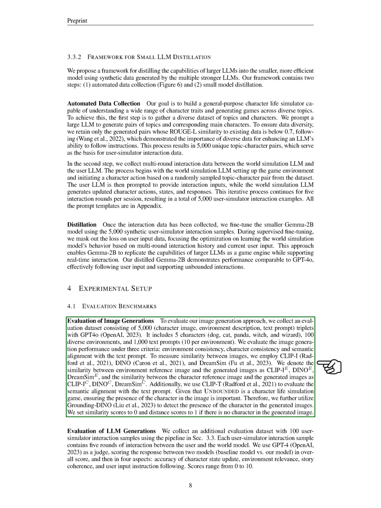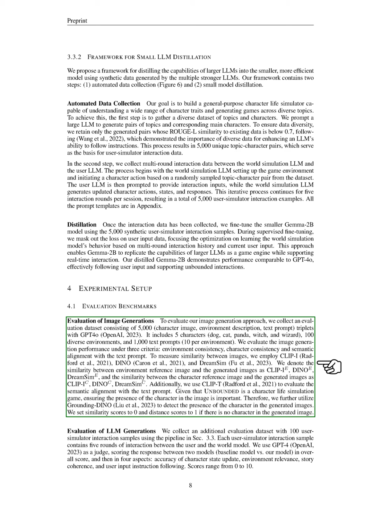Next, we evaluate our image generation method. We create an evaluation dataset with 5,000 triplets of character images, environment descriptions, and text prompts using GPT-4o. This dataset includes 5 characters, dog, cat, panda, witch, and wizard, 100 varied environments, and 1,000 text prompts. We assess the image generation based on 3 criteria: consistency of the environment, consistency of the character, and alignment with